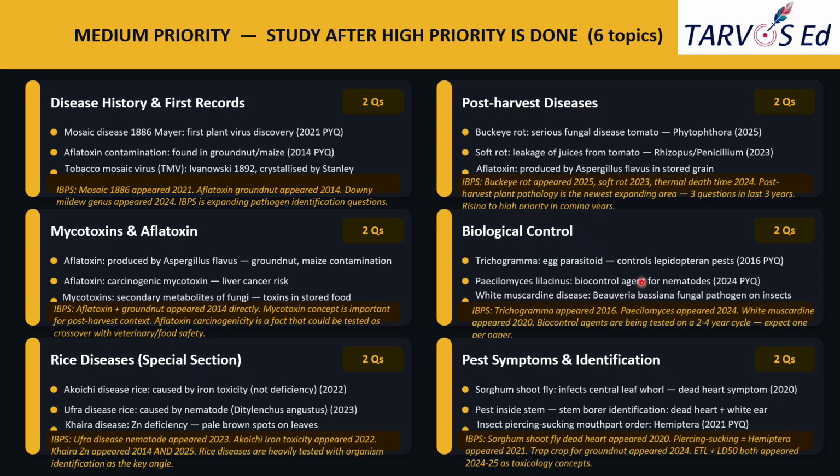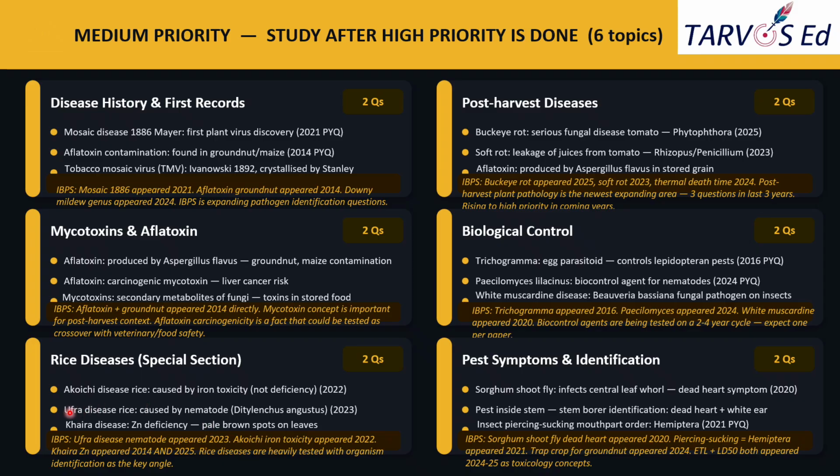Okay, so please focus on this area, biological control, which carries a significant portion in your IBPS exam for 2026. And next one is the rice diseases, given as a special section here. So questions are asked by topic, and rice clearly gets dedicated attention in this subject.